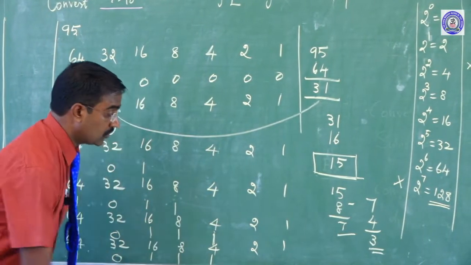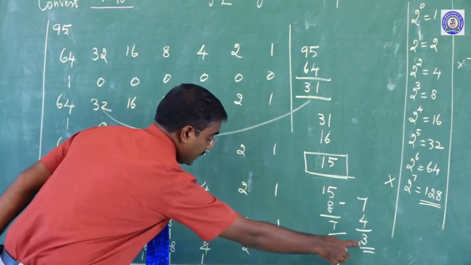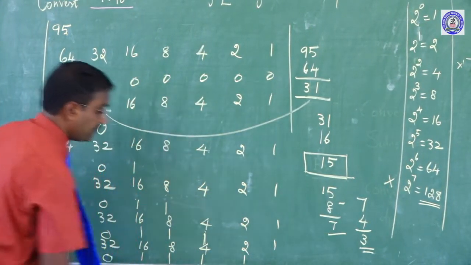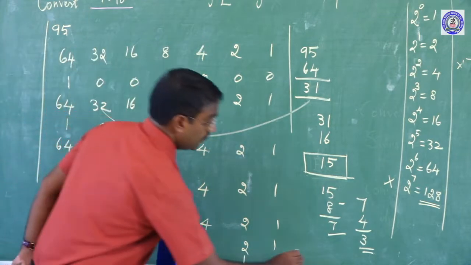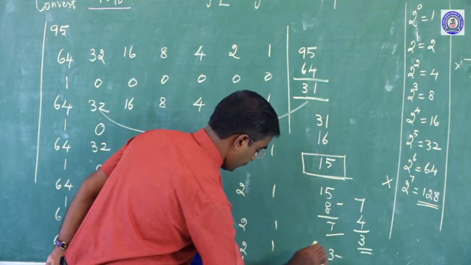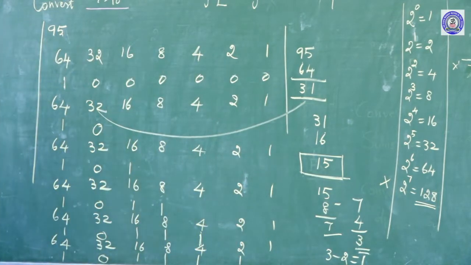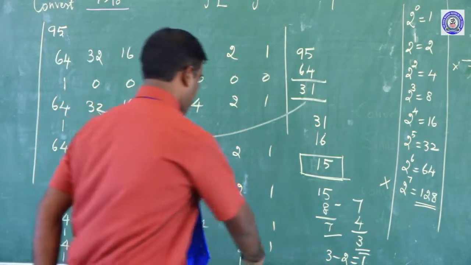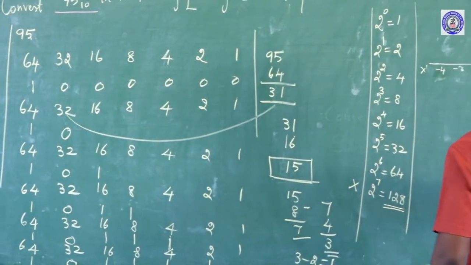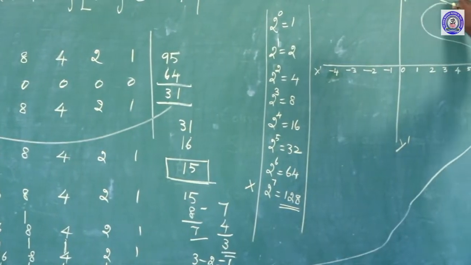Here 2. So how many 2s are there in 3? Only 1. So 3 minus 2 equal to 1. So finally these sums will come, and we know how to derive an answer.